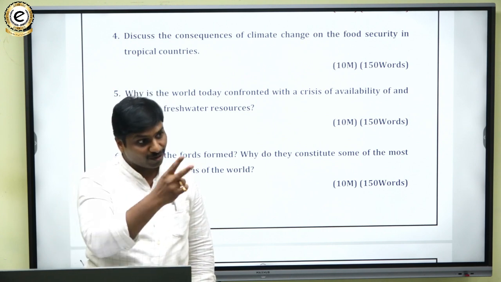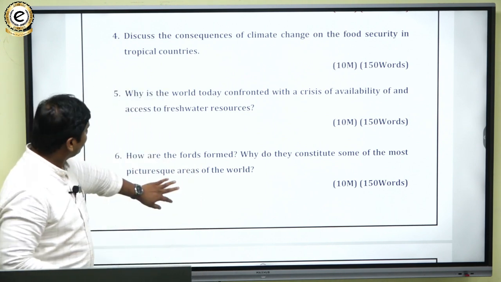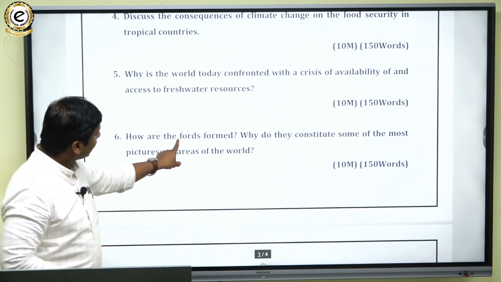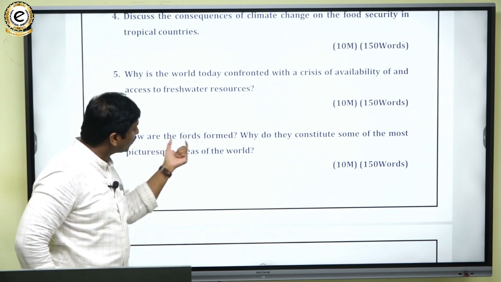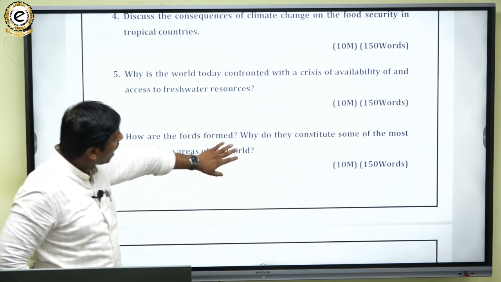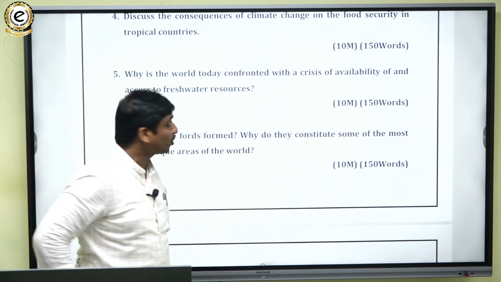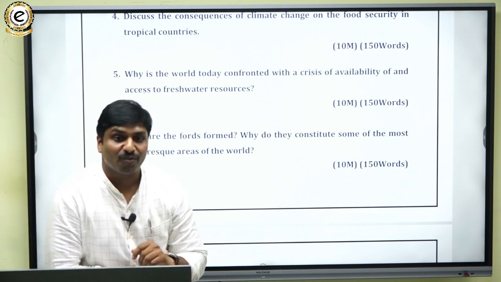So you need to have the knowledge of both here. So then, what are zones? What are zones? How are zones formed? How do they constitute some of the most picturesque areas of the world?